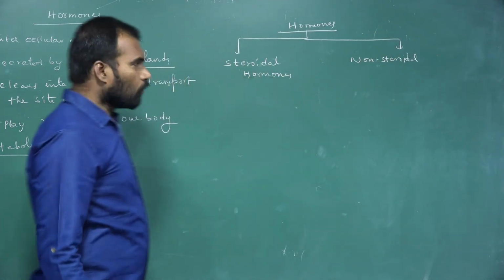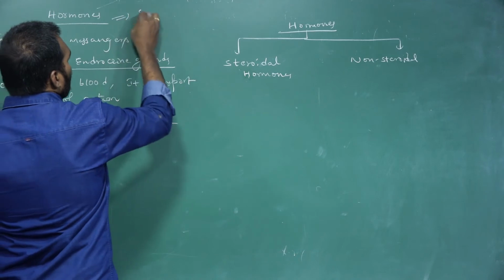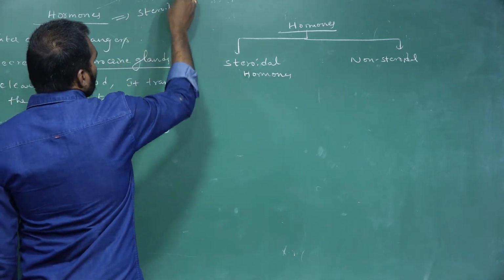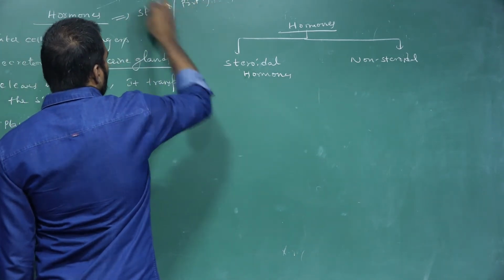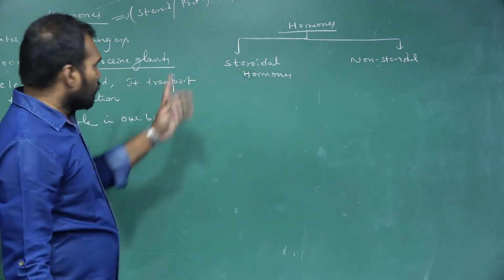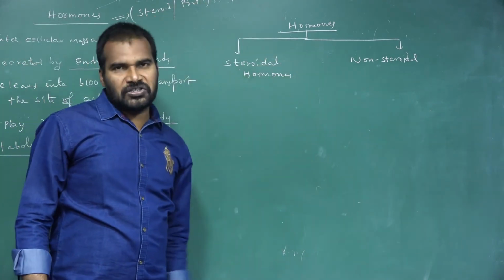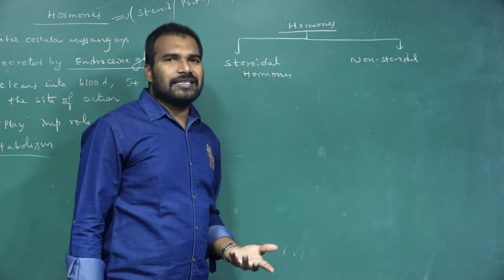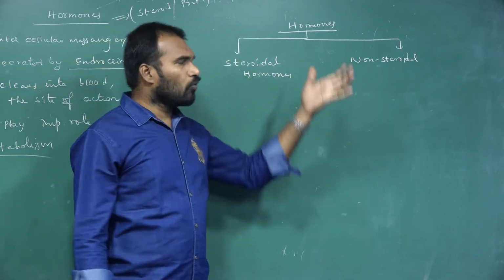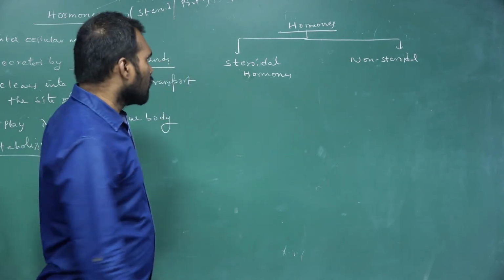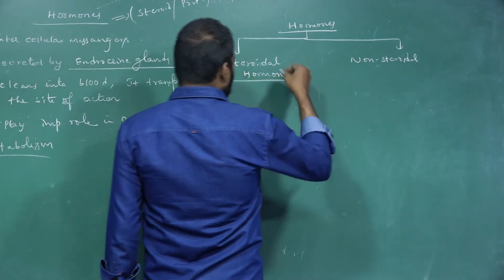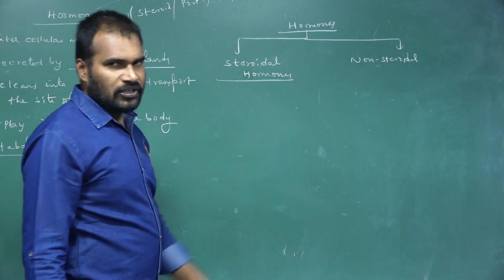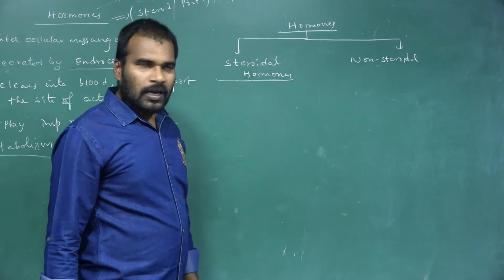Why? Because hormones can be steroid in nature or proteinaceous in nature. So based upon their nature, we primarily classify hormones into two types: steroidal hormones and non-steroidal hormones. Steroidal hormones are steroid in nature. They are made up of steroids.